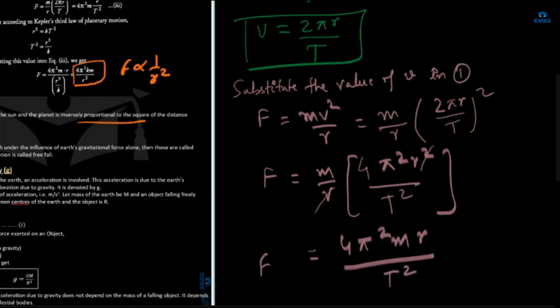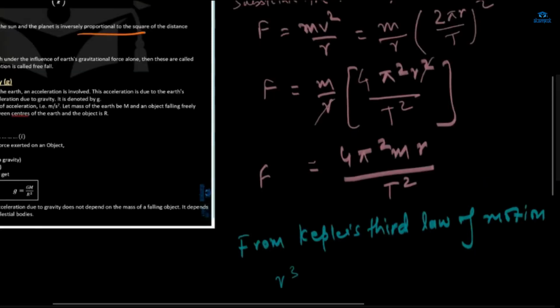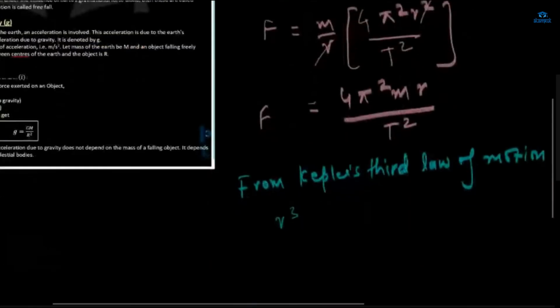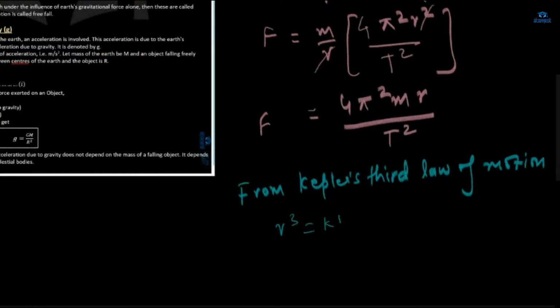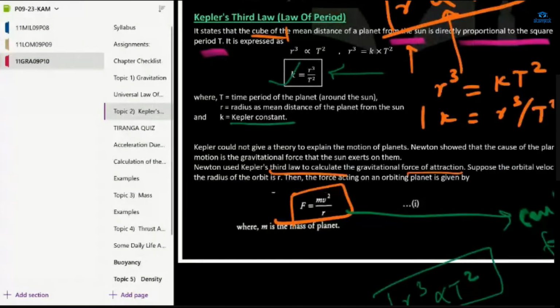Now we know from Kepler's third law of motion, what is that? R cube is equal to k t square. This is what we have learned here. R cube is equal to k t square.